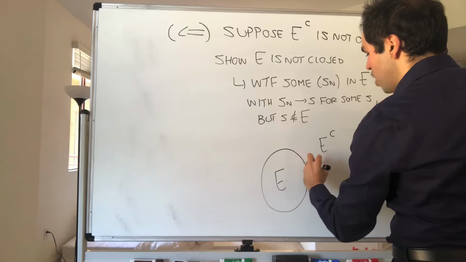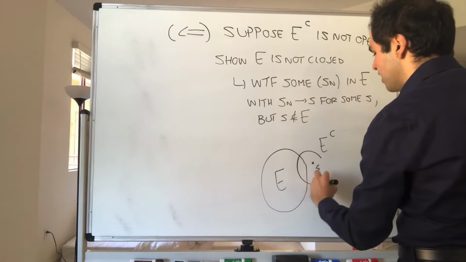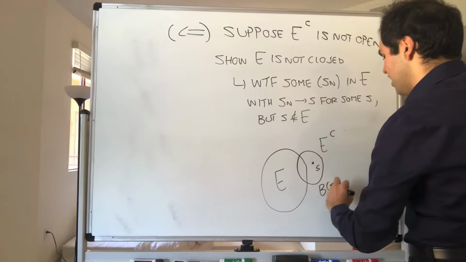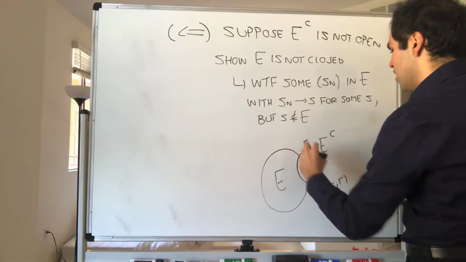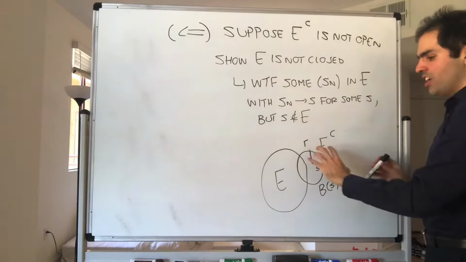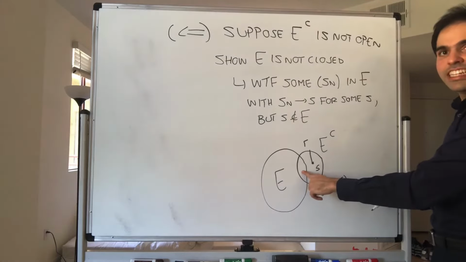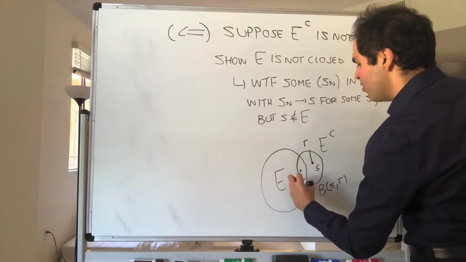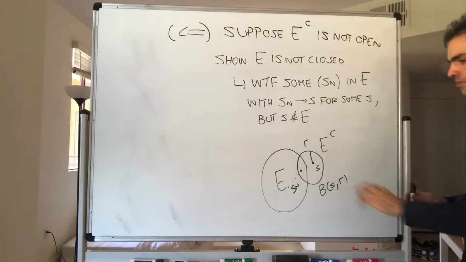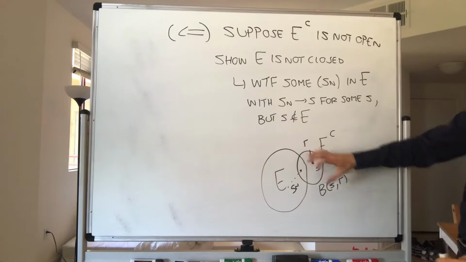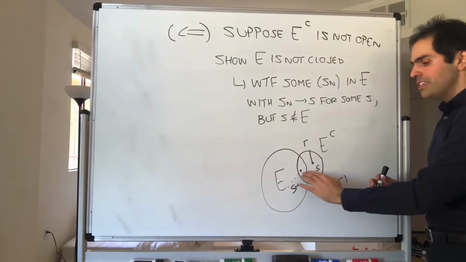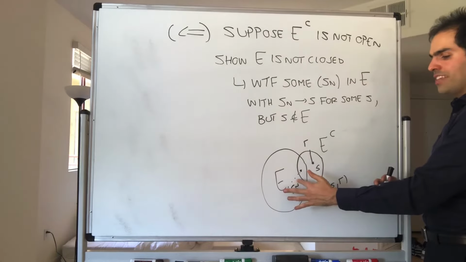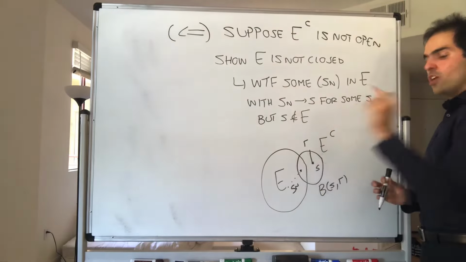It means there's some point in E complement such that no matter how small the radius, that ball centered at S, and let's say radius R, is never inside E complement, meaning that it has to intersect E. But because it always intersects E, the idea is we then will get a sequence Sn that will be in E, but since the radius will be so small, this actually makes Sn converge to S. And therefore, we will obtain a sequence Sn in E whose limit is S, which is not in E.